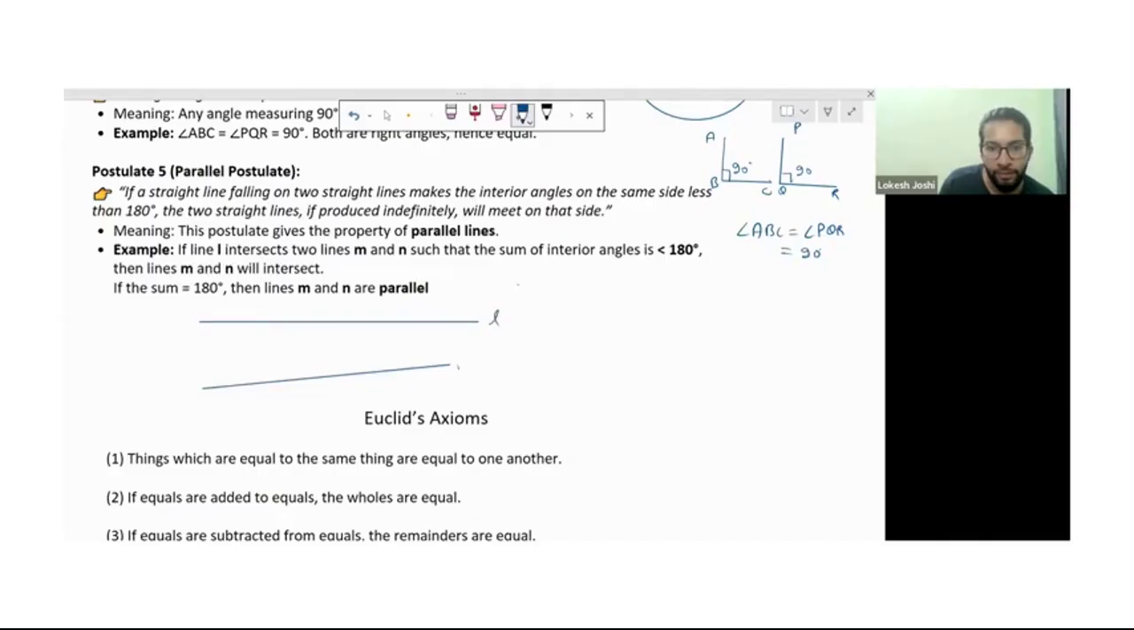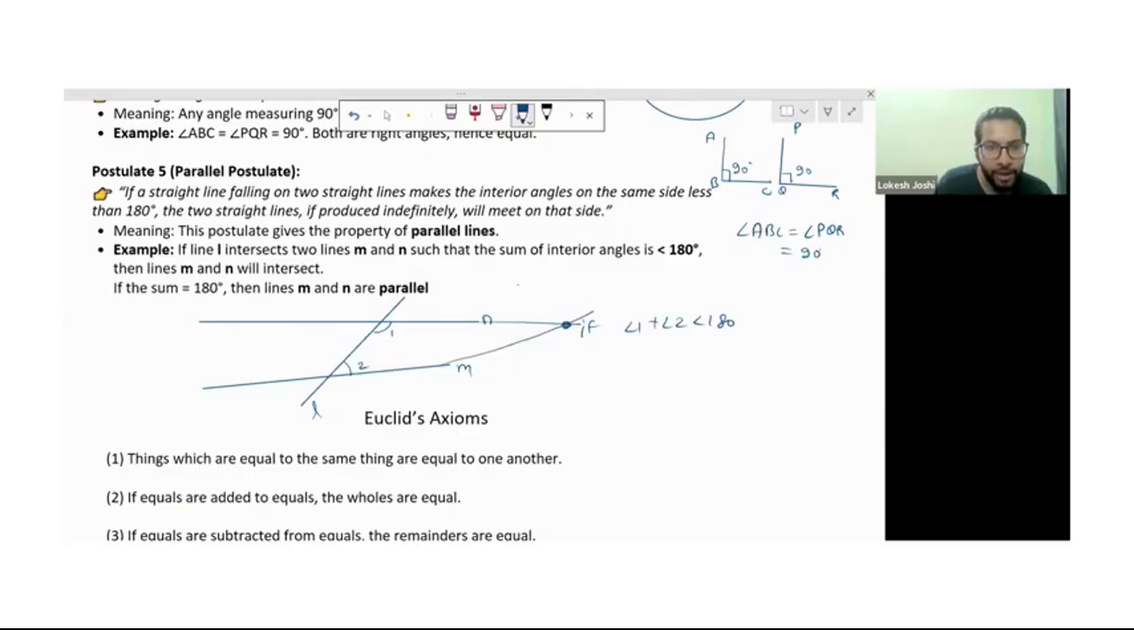Suppose this one is L, this one is M. If L intersects two different lines, this one is N and there is L. M, such that the sum of interior angles is less than 180, which means suppose these two angles, this one is 1 and this one is 2. If angle 1 plus angle 2 is less than 180, then we can say these lines will intersect in this direction. They intersect somewhere there.